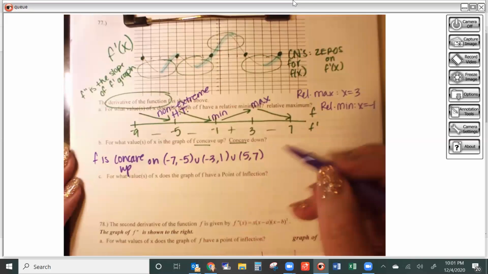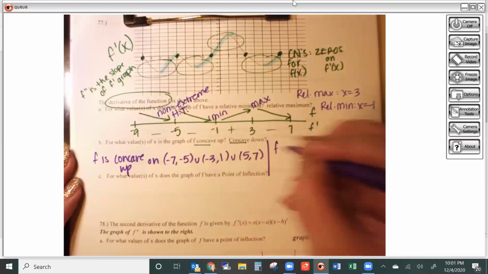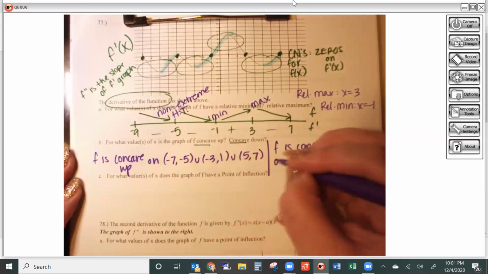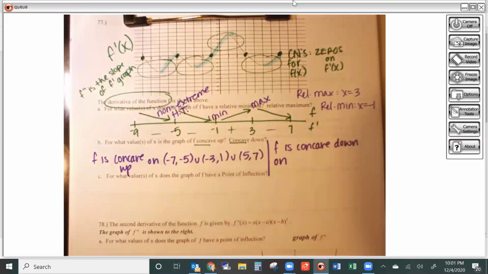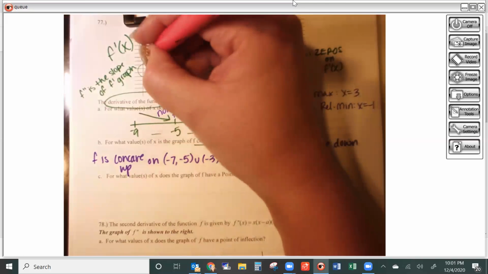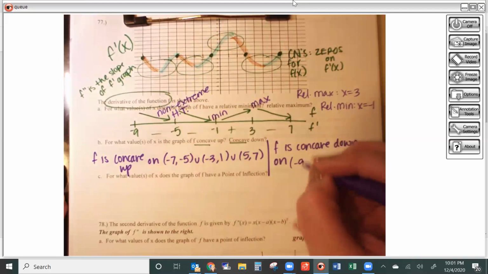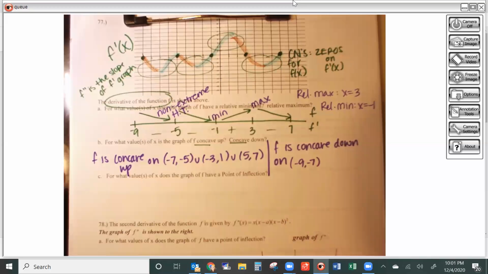Okay, my graph would have been concave down. F is concave down on... And then I would just look for where my slopes of f prime, which is really f double prime, would have been negative, which would have been here, here, and here. So that would have been from -9 to -7, union -5 to -3, and then from 2 until 5.